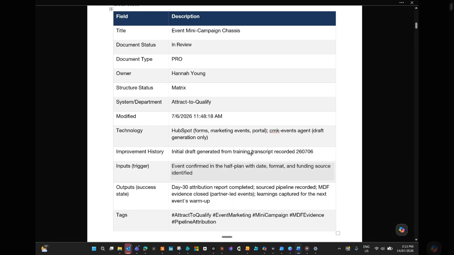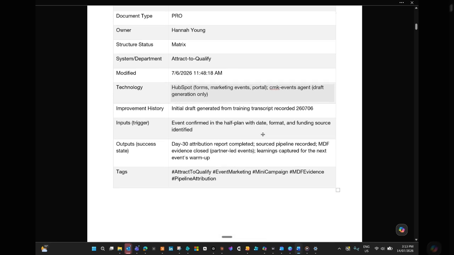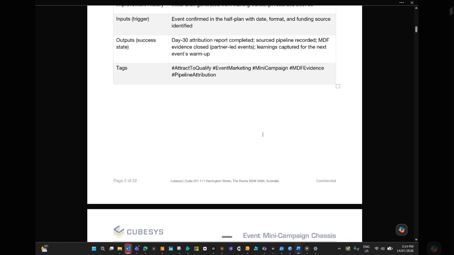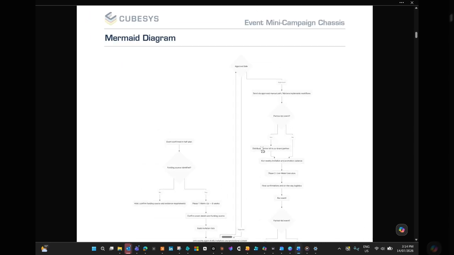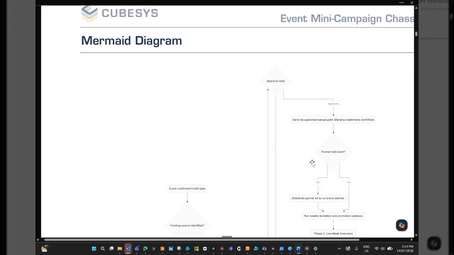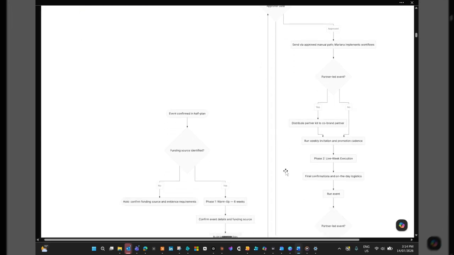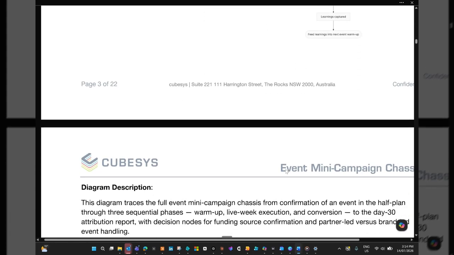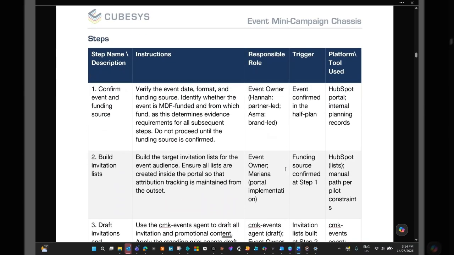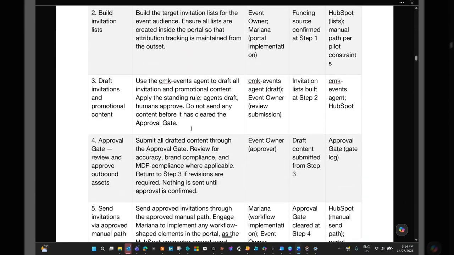Here we are. That starts with a table full of metadata, which is really useful for maintaining and helping agents find this information. And then just from that conversation, we built a rich process document diagram here, which is actually all kept as mermaid code at the back, so it's easy to adapt and change as we need. It explains the process in some detail. On top of that, we've actually got all the steps involved in the process documented.